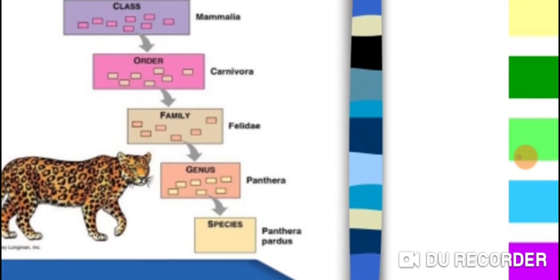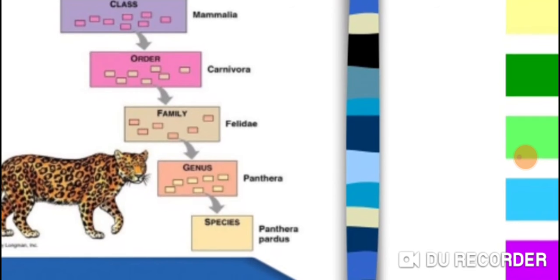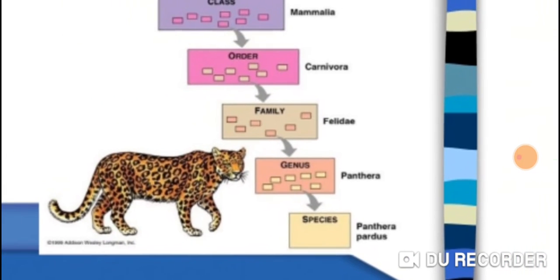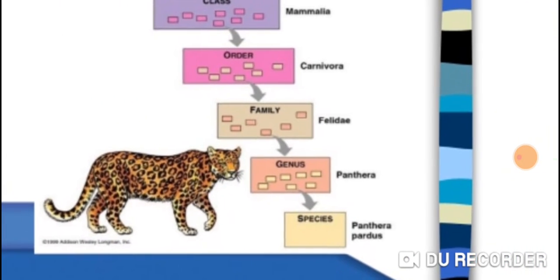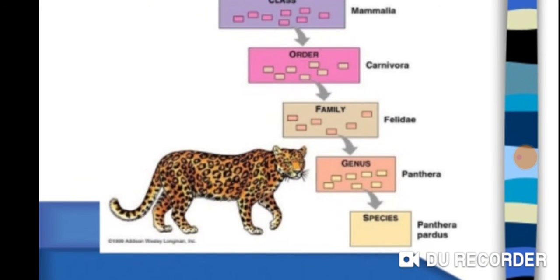Then the genus is Panthera, and the species is Panthera pardus. This is the diagram of Panthera pardus. This is how we identify a species and go to its history so that we can get an idea of its entire characteristics, from where it originated, what is its eating habit, and many more.